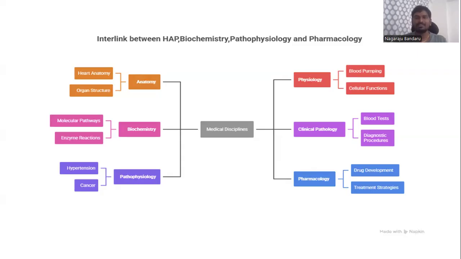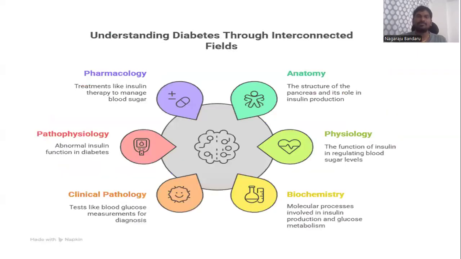I will give one example. For example, if you take diabetes, right? Diabetes is one of the metabolic disorders, all of you know. How is anatomy related to diabetes? Anatomy mainly studies the structure of the pancreas and its role in insulin production. All of you know insulin is mainly produced from the pancreas. Before that, we have to know the structure of the pancreas, how many parts are present, and which type of tissue it is made up of. So we have to study that in anatomy.